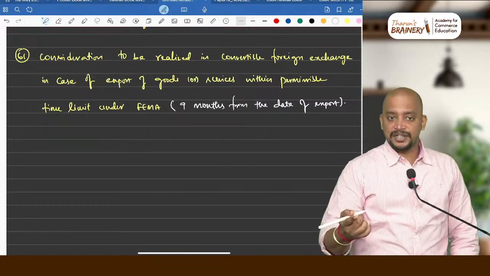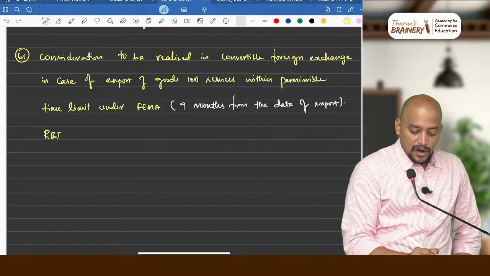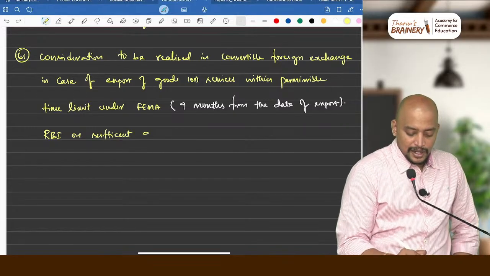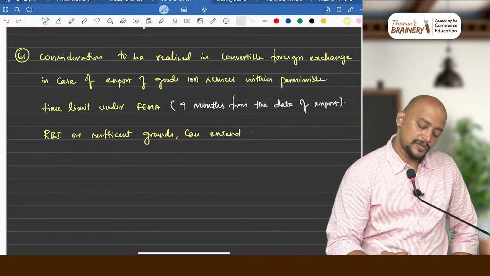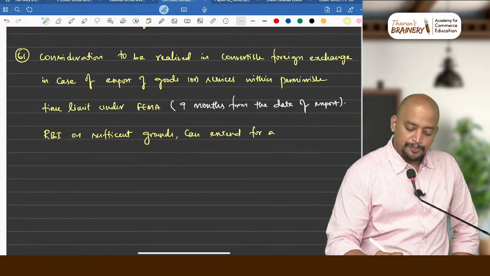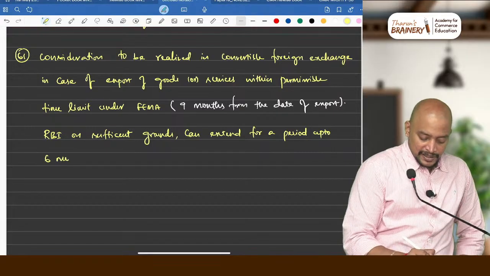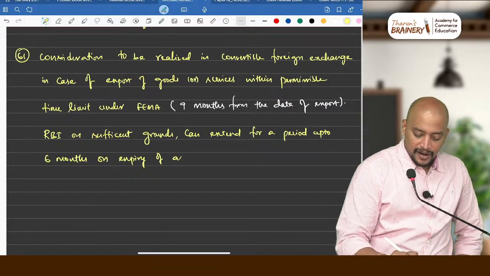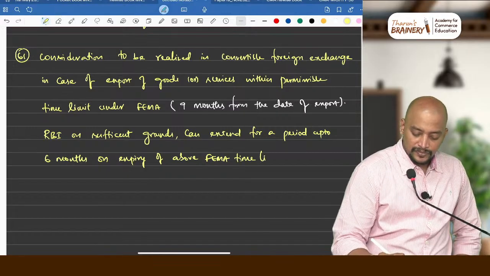RBI can extend the time limit. See, this is the provision. RBI, on sufficient grounds, can extend for a period up to 6 months on expiry of above FEMA time limit. Clear?